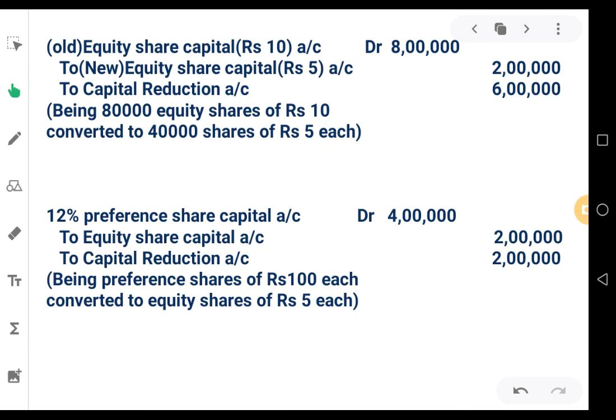See the journal entries. The first journal entry, for the purpose of reducing equity share capital: old equity share capital account debit 8 lakhs, to new equity share capital rupees 2 lakhs. Old equity share was rupees 10, new equity share will be rupees 5 each, and the balance will go to capital reduction account 6 lakhs.